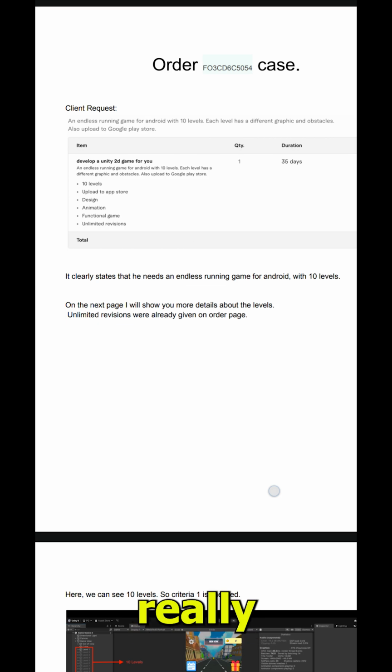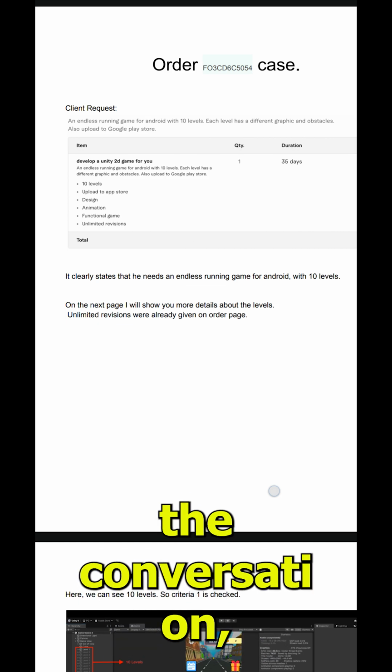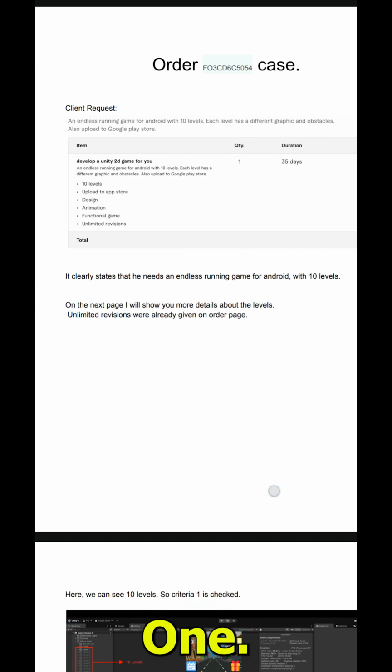And please note that I will be blurring off the names present in the conversation, at least for the client one. So as you can see, this is an order detail about a 2D endless running game, and the goal of this game was to be just like another paperboy game, that he loved playing apparently.